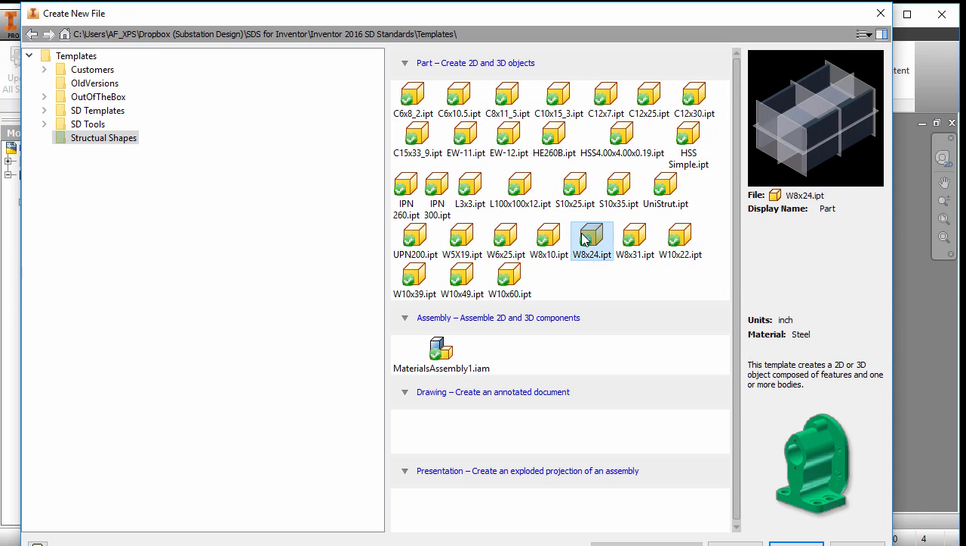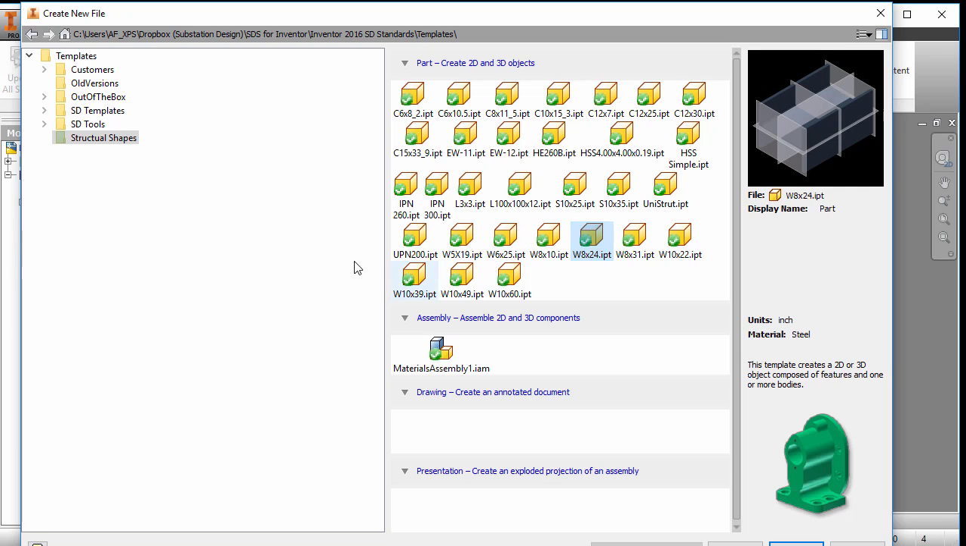So when I'm building something and I'm not using Inventor's frame generator, I will use my own shapes and create those shapes and put them in there. And then when I have a beam, it's always the same.